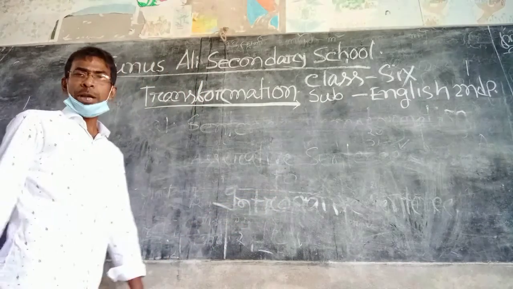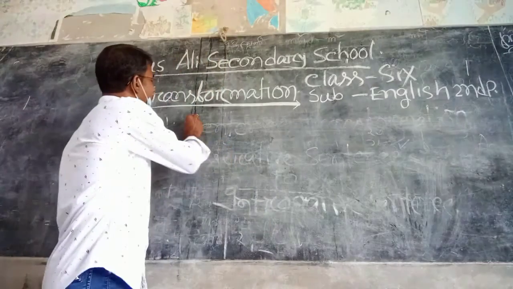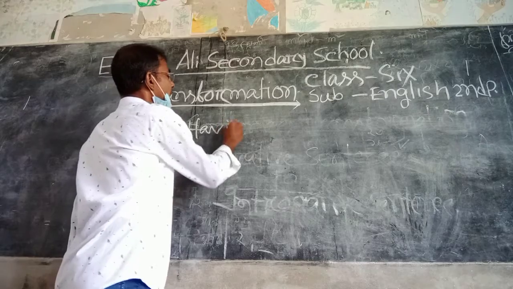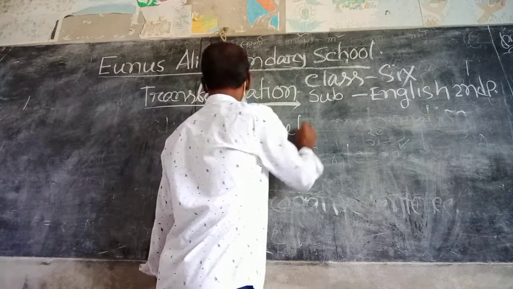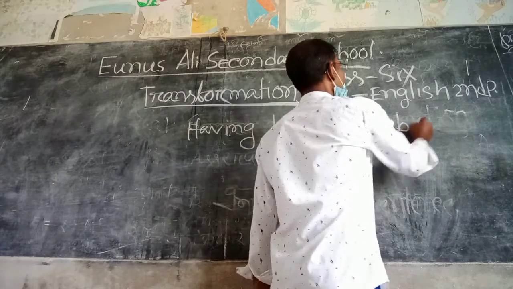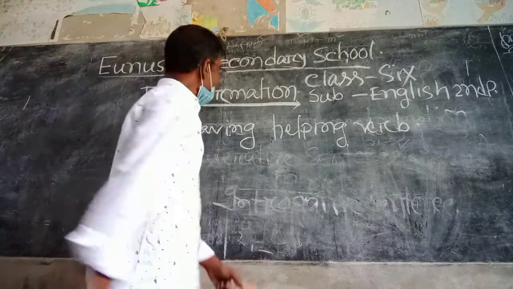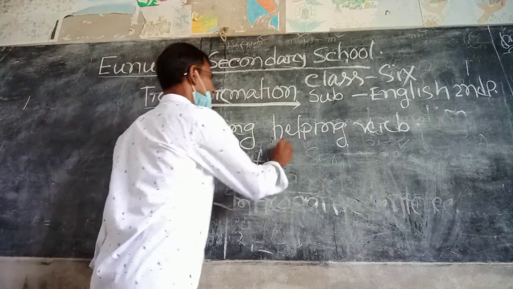There are two types of assertive sentence. One is having a helping verb, and another one is without a helping verb.